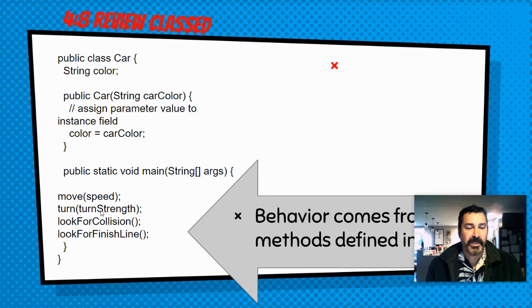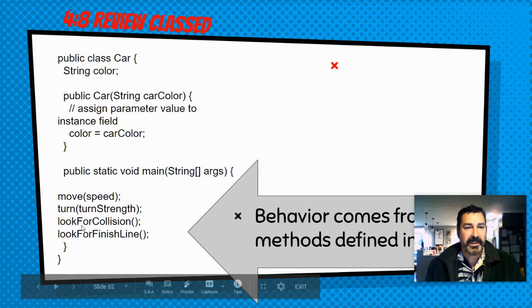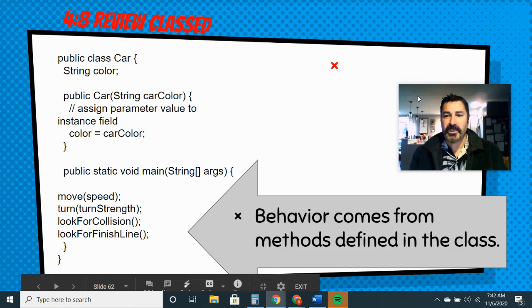It's going to turn depending on how the player is doing it. It's going to look for collisions to see if it hits the trees or another car, and it's going to look for the finish line to see if it won. So these are the behaviors that define what our car class will do. The behaviors come from the methods defined in the class. So we have some methods here that we teach it how to do.